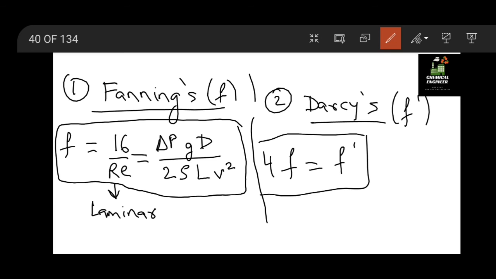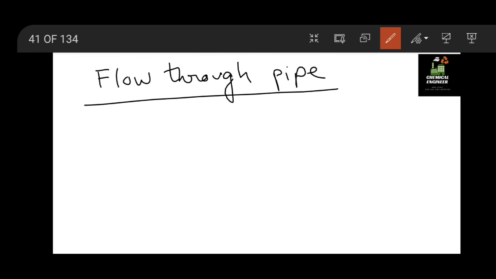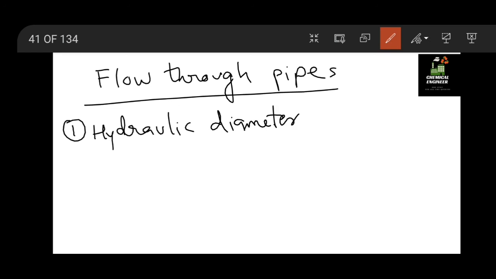Alright. Now let us move to our second topic, flow through pipes. In this we will first start with the hydraulic diameter. What is hydraulic diameter?